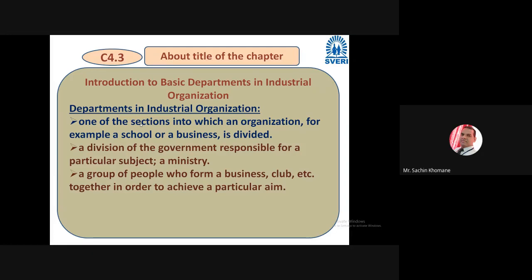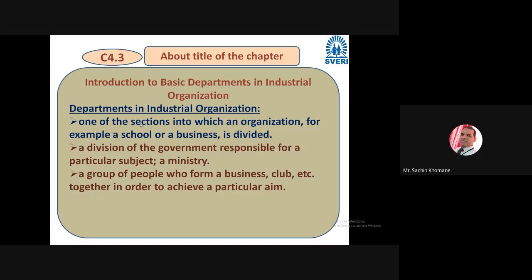For example, take our college. It is an organization, and various departments are there: mechanical, civil, IT, computer, electrical, electronics. These are the departments, right?